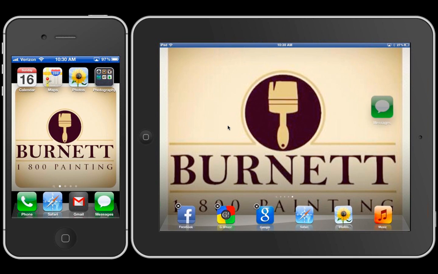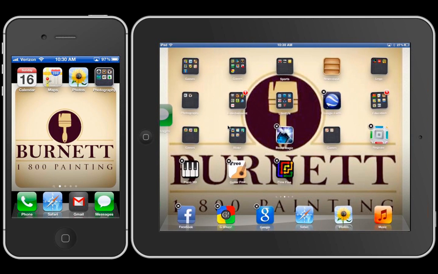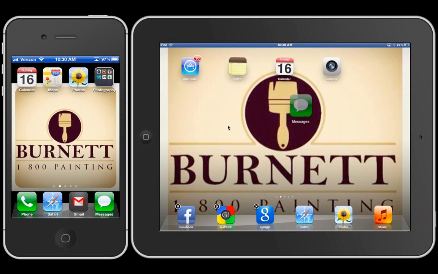If you leave it there, the screens will just move for you. Same thing if you move it back. Whenever you get to the screen you want it on, you can just let go and it'll drop into place. Or if you want it over here, let go, and it'll fall into line as the last app.